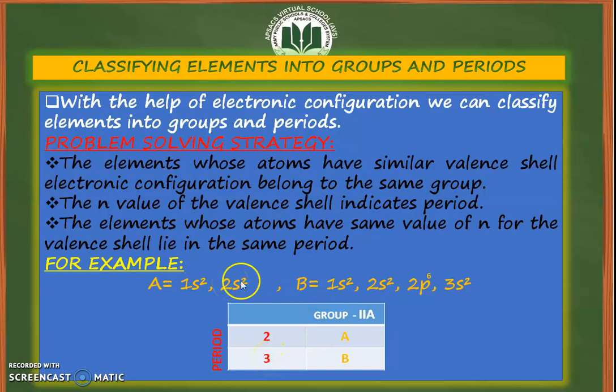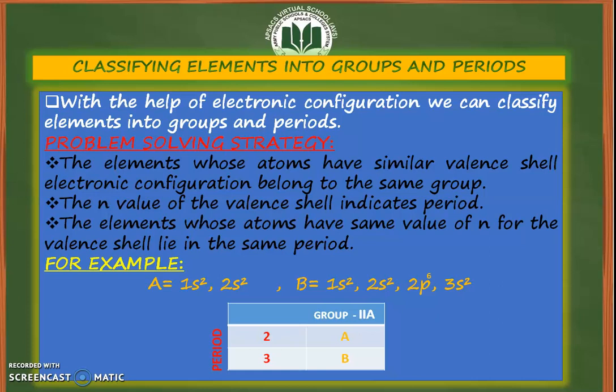Now let's move to the group number. The number of electrons in the valence shell represents the group number. The valence shell is 2s2 in the case of A and 2 electrons are present in element A, so its group number is 2. While the valence shell of B also contains 2 electrons, 3s2. It means both A and B are present in the same group. So here is group 2A. We place them, A and B. They are in the same group but in different periods. So this is how you can classify elements into group and period with the help of the periodic table.